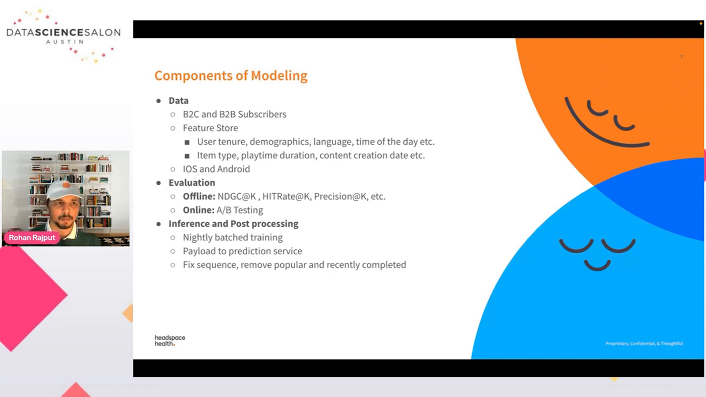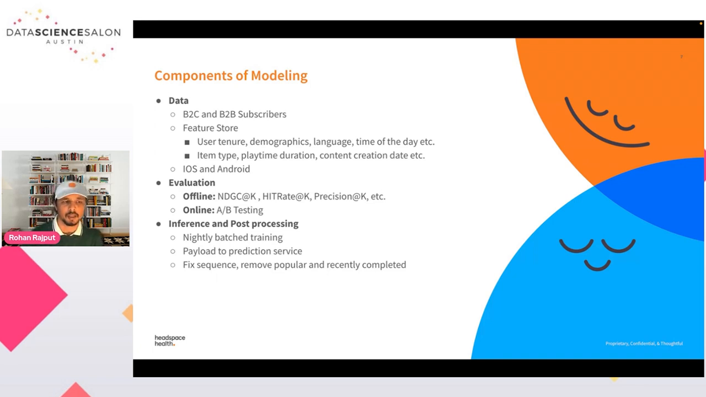We launched this experiment for both iOS and Android. We chose various evaluation metrics for different machine learning models, like NDCG and hit rate, and for online evaluation, we chose a randomized controlled trial, also known as A/B testing, which is the gold standard for testing online, or establishing causality with high probability.